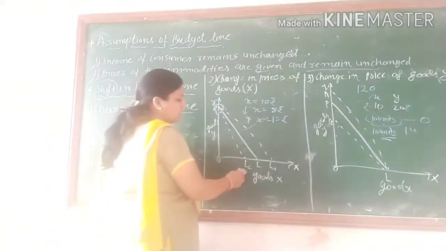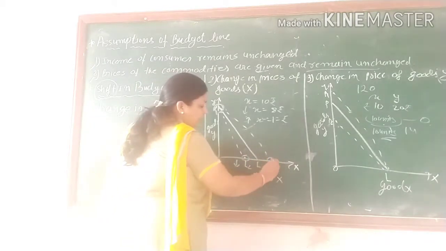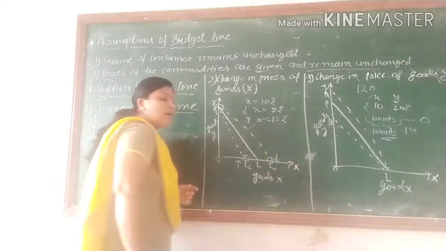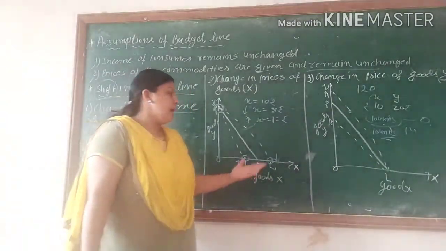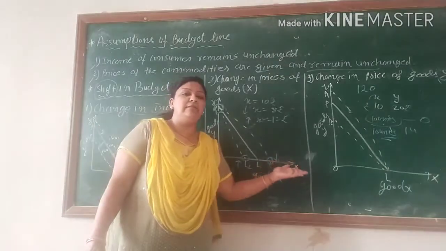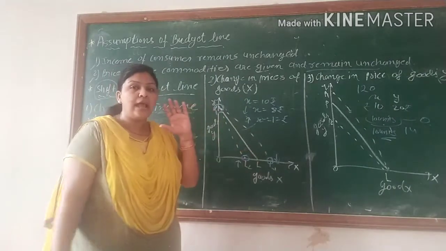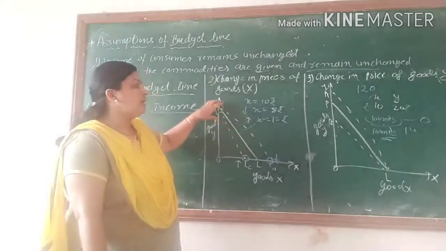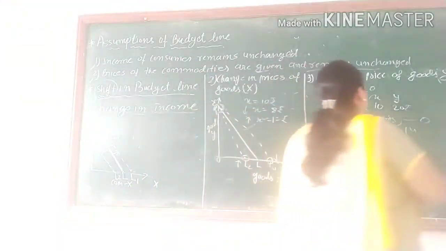If the position is like that, that is the 2 points, that is the decrease and that is the increase point. Suppose price is increased and price is decreased. Because when the price is increased, your demand will decrease, and when the price is decreased, your demand will increase. So this situation arises when the x commodity has a price change and y remains constant, and vice versa, same situation here also.